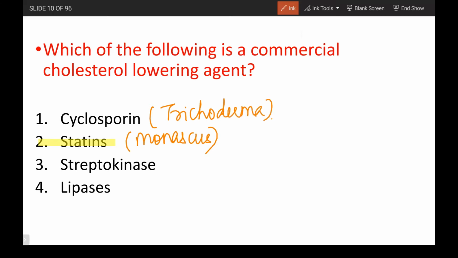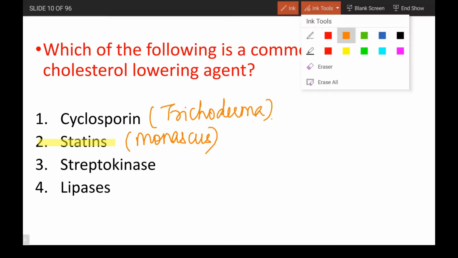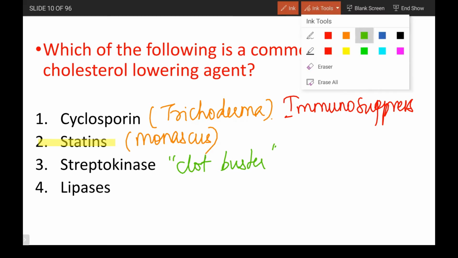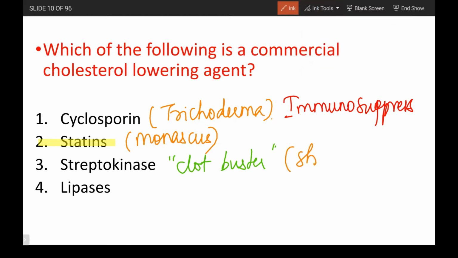And what is the use of this cyclosporin? It is an immunosuppressive agent. Okay, so usually given for organ transplant patients. Okay, cyclosporins are given, and streptokinase, if you take, it is a clot buster. Okay, again a statement that is in NCERT. So patients with myocardial infarction or some clots along the vessels of the heart or the brain, we use streptokinase. It is going to lyse the clot or break the clot. Okay, so streptokinase, the source is going to be Streptococcus bacteria.